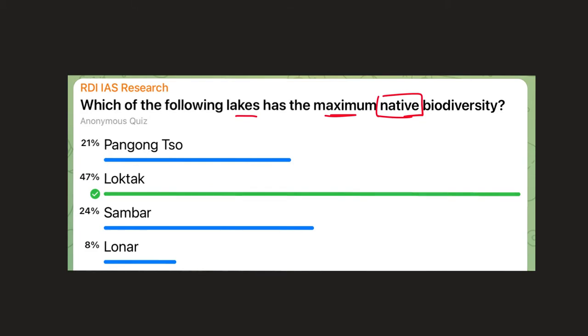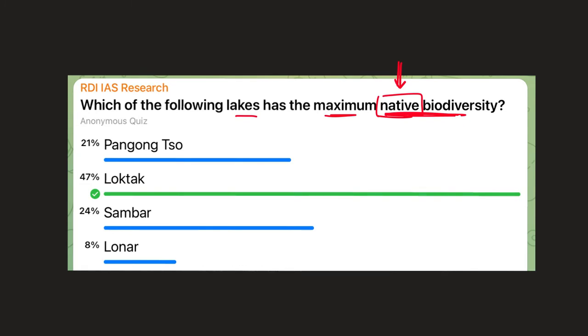Okay. So, native biodiversity will mean that you will have to look at the lake in addition to the environment in which the lake exists, because if we talk exclusively about migratory biodiversity, there can be regions which are otherwise not as favorable to life or biodiversity, but they do occasionally get migratory species, right? But when we talk about native biodiversity, it is mandatory that the area itself, not just the lake, the whole area, the surrounding area, the region itself is favorable to higher biodiversity.